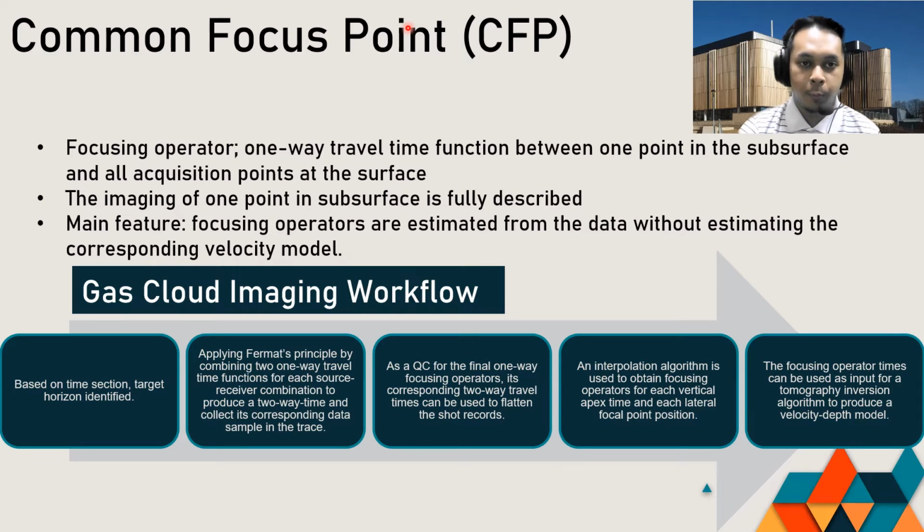By repeating this for each seismic trace, it can yield an objective function based on the stack power. If the focusing operators are correct, then the sum of all data samples along the estimated two-way time will yield a maximum. A genetic algorithm can change the parameters of the one-way focusing operator until the best set is obtained. The third step is a QC, where the final one-way focusing operator corresponds to two-way travel times and can be used to flatten the shot record, where the reflection event is expected at zero time for all offsets.